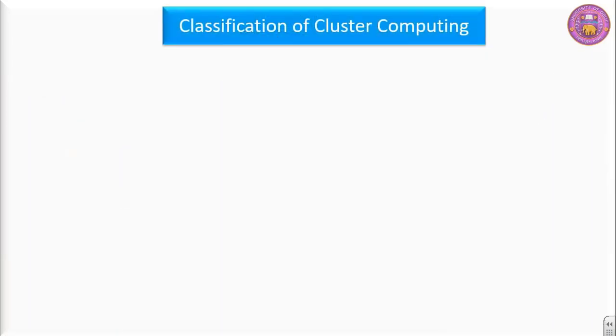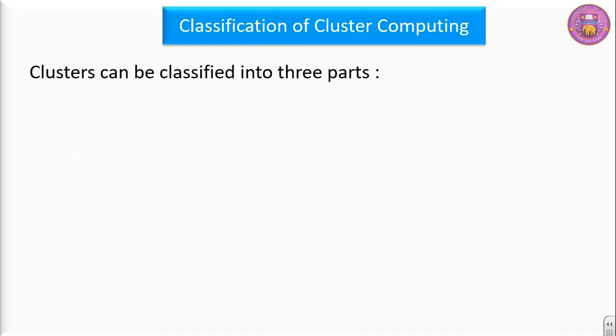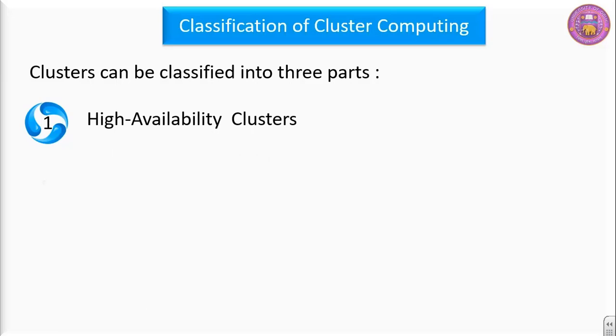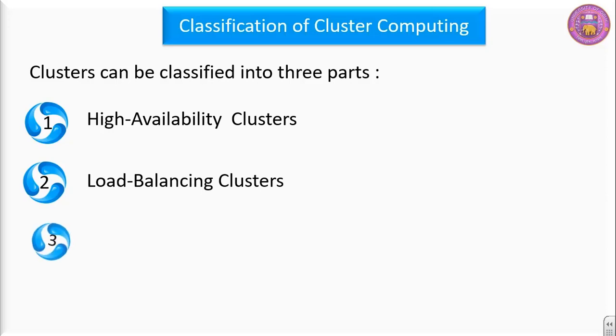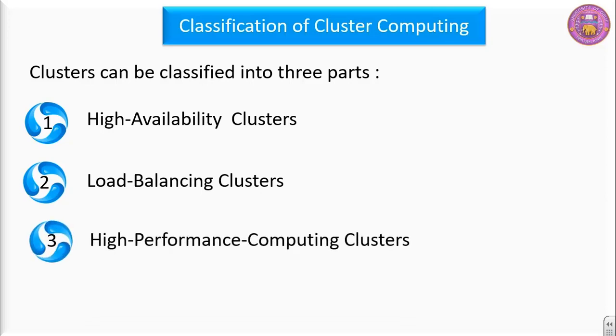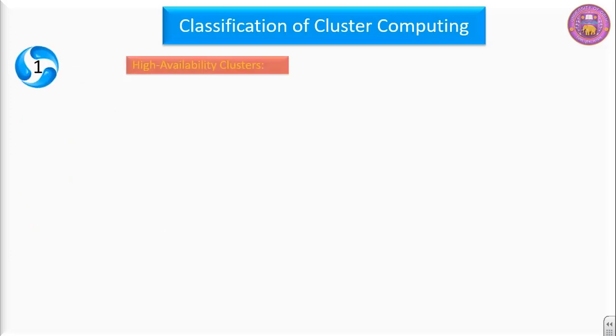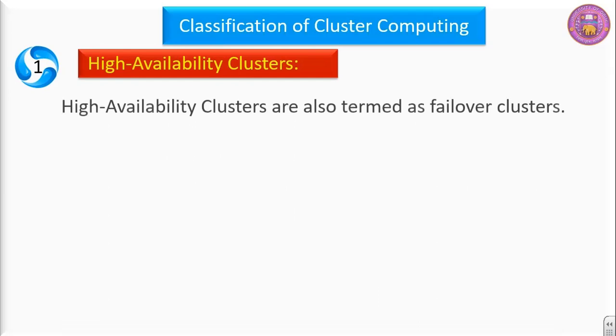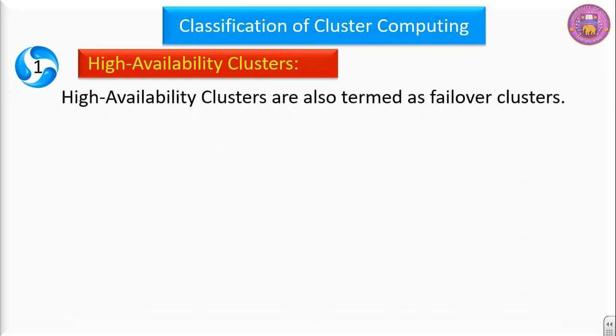Classification of cluster computing. Clusters can be classified into three parts. The first one is high availability clusters. Second is load balancing clusters. The third one is high performance computing clusters. Let us try to understand these different types of clusters one by one. High availability clusters. High availability clusters are termed as failover clusters. This is a zero downtime network.